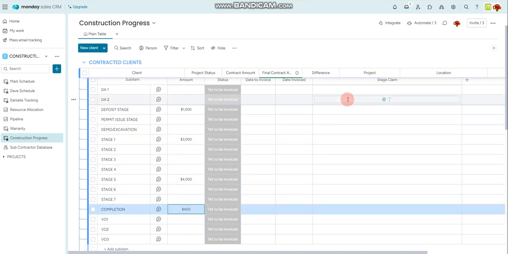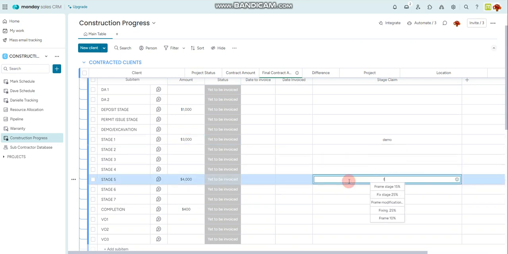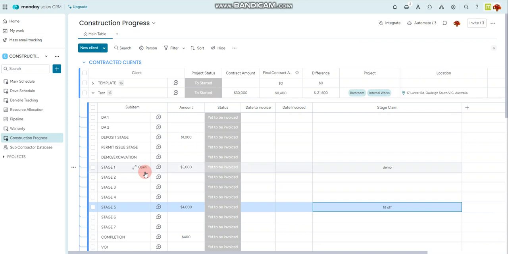We will also go through and complete a description of each stage by clicking in. Once this has been complete, you will then notice at the top in the column, the final contract amount will show you the total of these amounts, and then that's your difference.